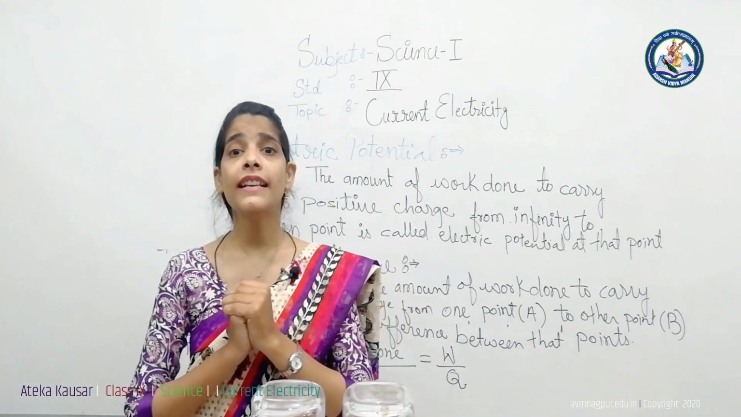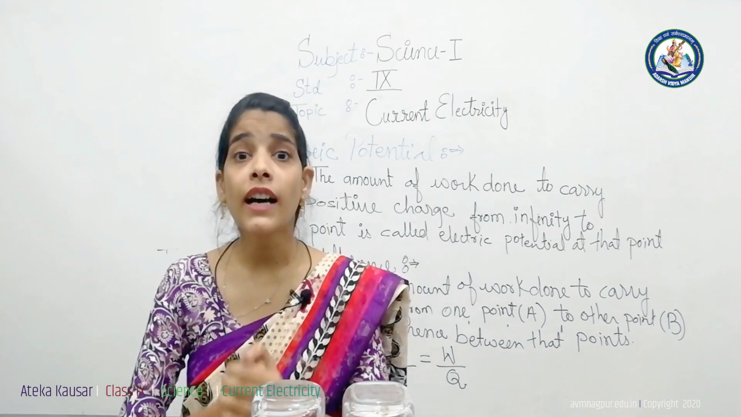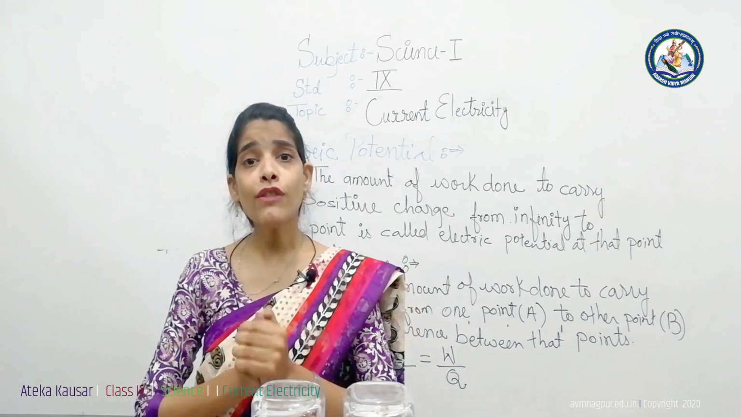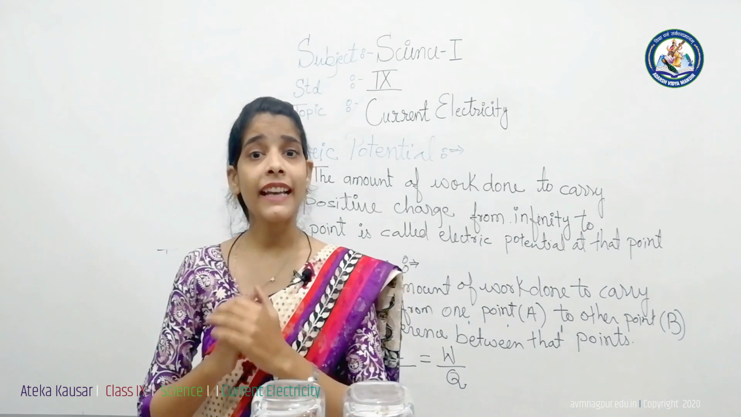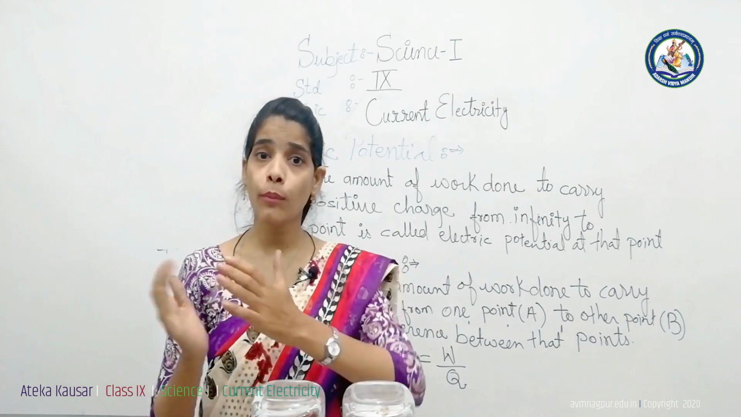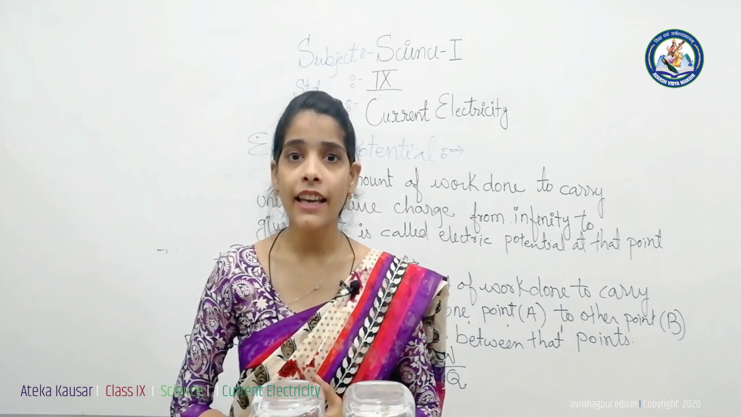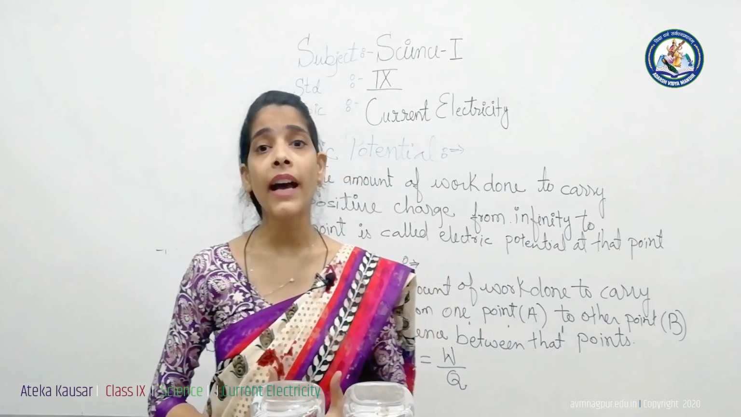The potential is some kind of level for the charges. Positive charge flows from higher potential to lower potential, and negative charge, meaning electrons, flows from lower potential to higher potential. Then what is meant by potential?